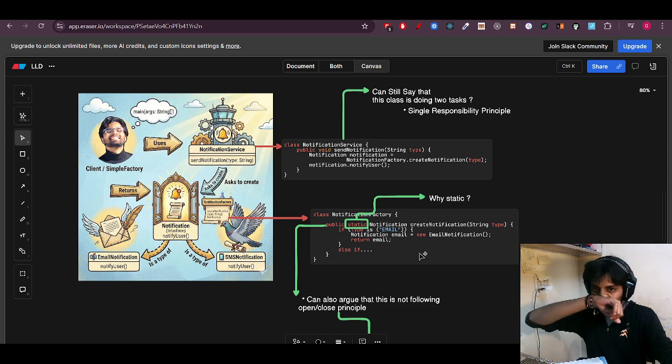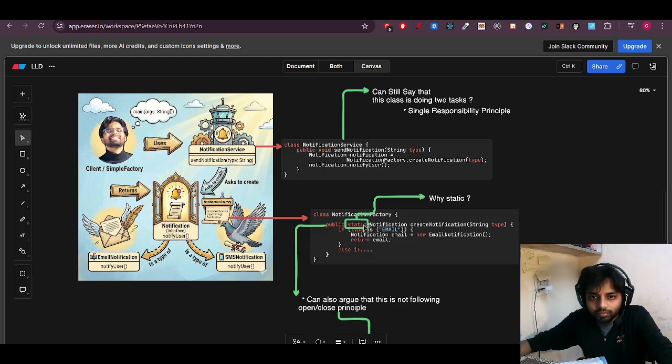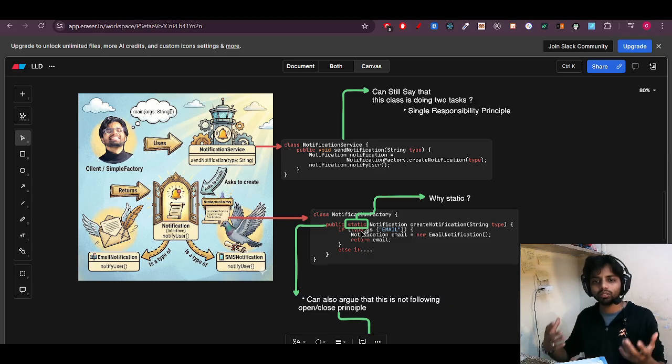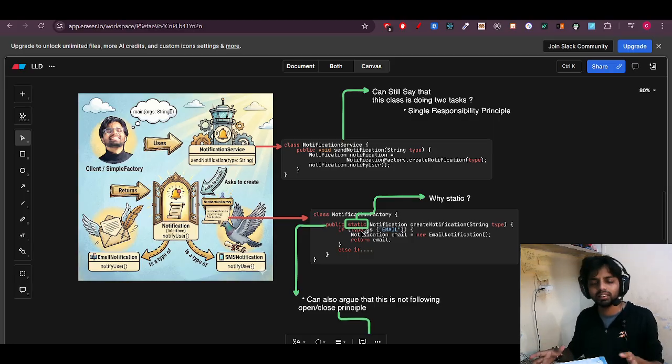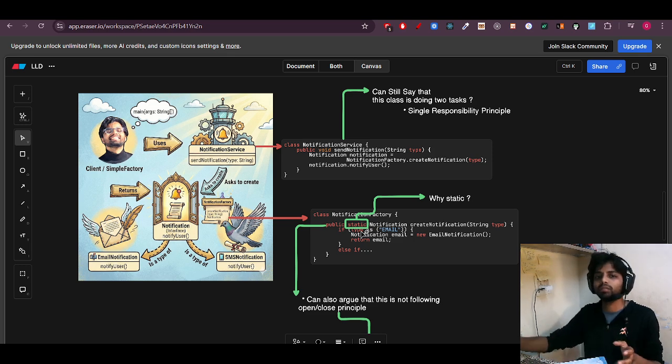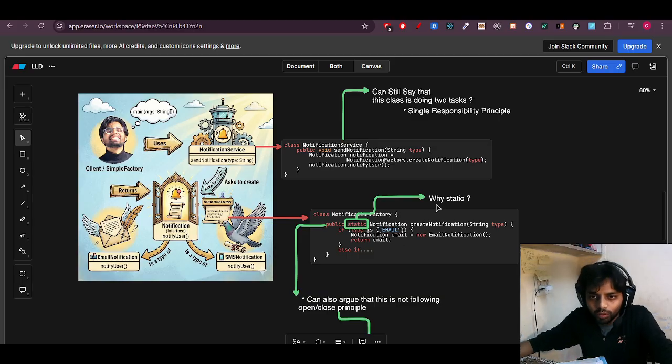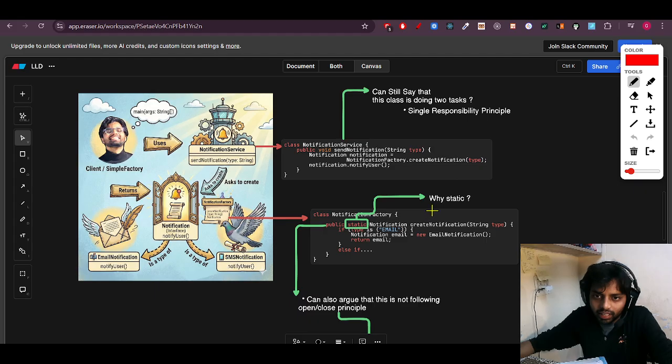Now one question that you can think of is why I have written static here. The answer is simple. This factory has no variables or data types within it. Its function's only task is to create the object, nothing else. There is no static state or anything else. So I can make it static so that I can access it using the class. I don't have to create another object in order to use this. That's why we are using the static keyword.